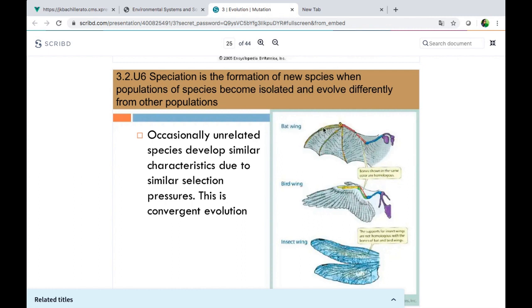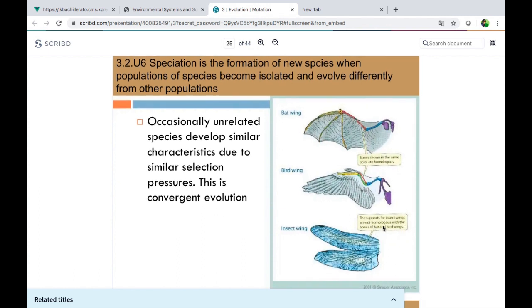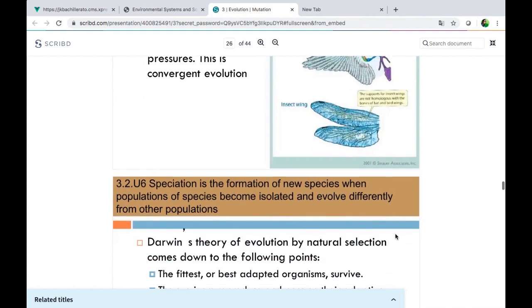So we have a bat wing, as you can see, all the bones that are forming this structure. We have a bird wing, as you can see, they have similarities, right? And then we have the insect wing. The insect wings are not homologous with the bones of bat and bird wings. So they have a similar function. The species need these parts of the body to fly, but in this case we don't have a homologous structure. Homologous means that they have some similarities. These ones have similarities, right? As you can see.